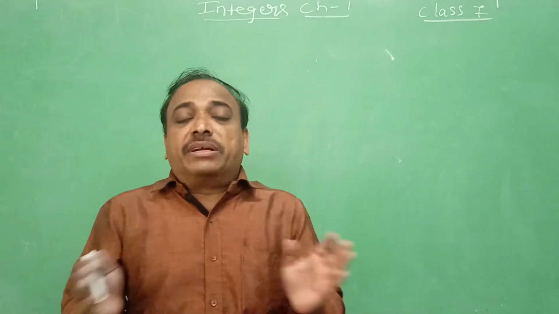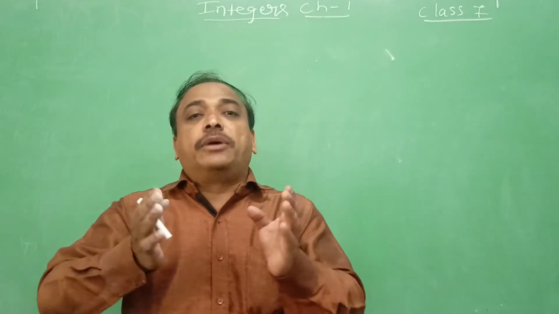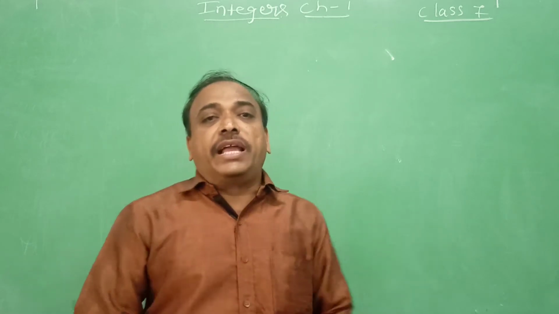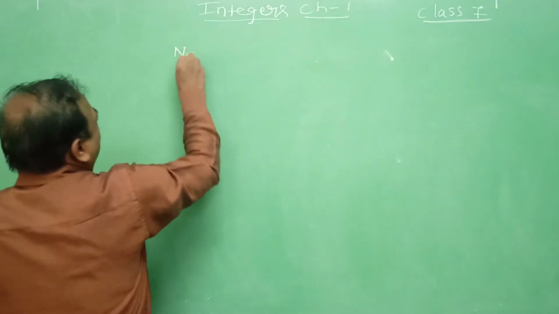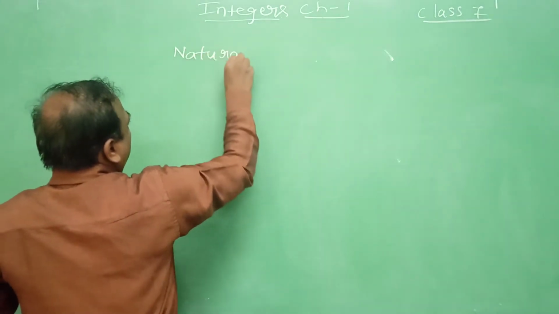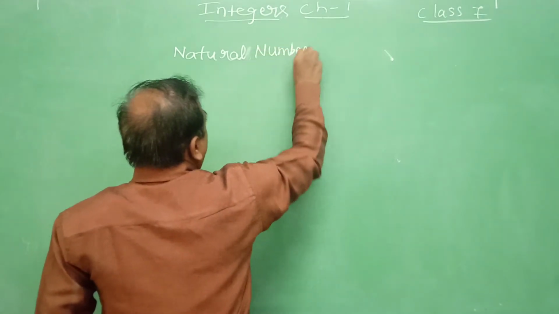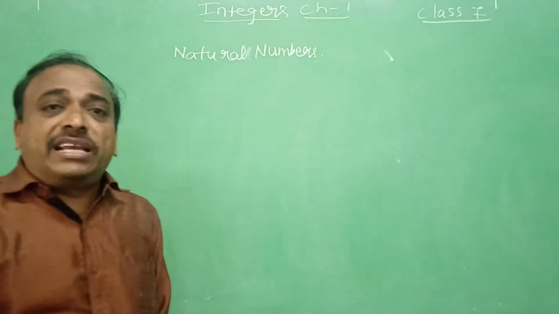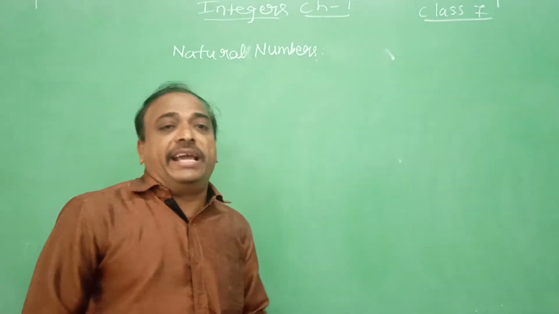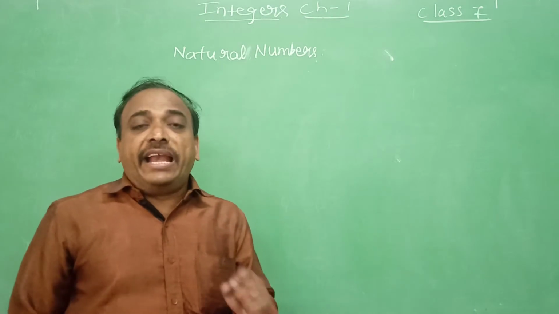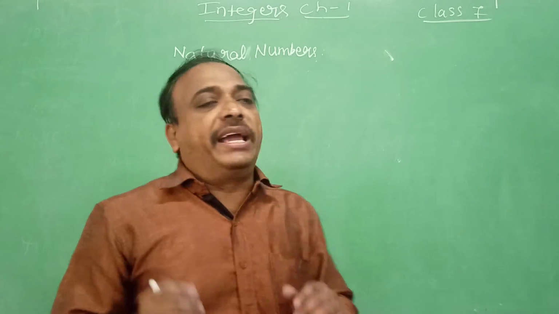Next, the set of natural numbers. A set is a group, a collection of objects of the same kind. The set of natural numbers is denoted by N. Natural numbers are counting numbers, denoted by the capital letter N. Set means group. The set of natural numbers is denoted by N.